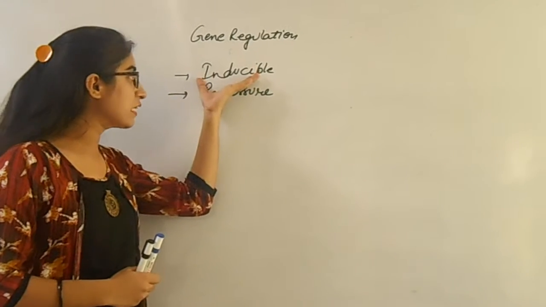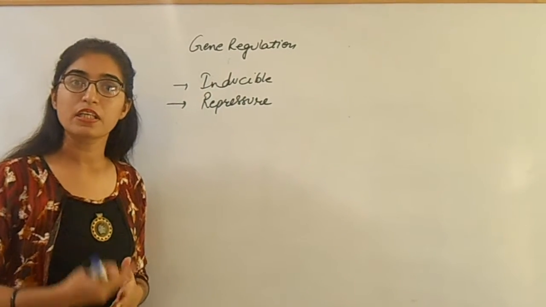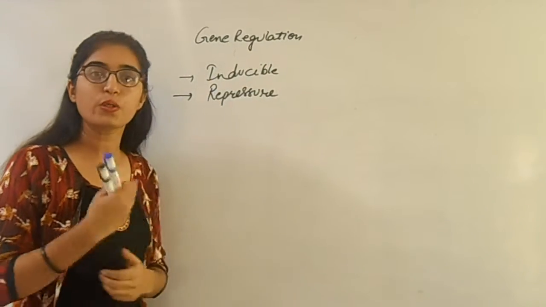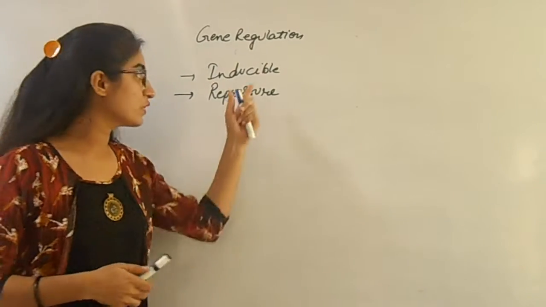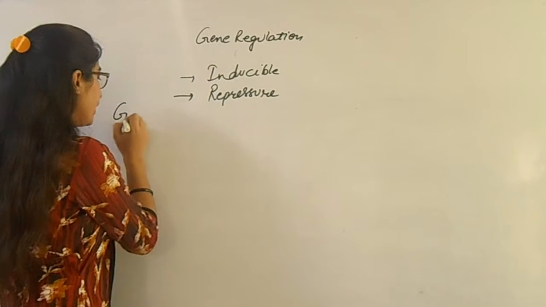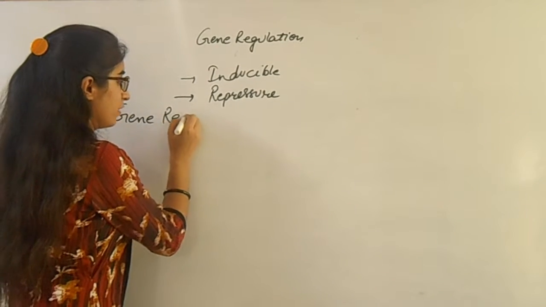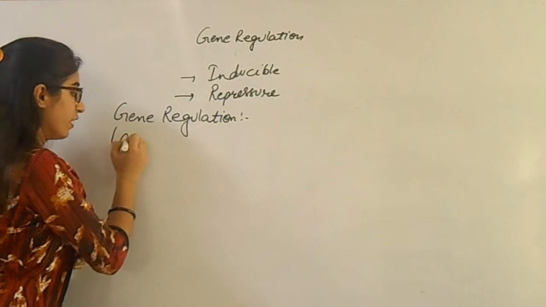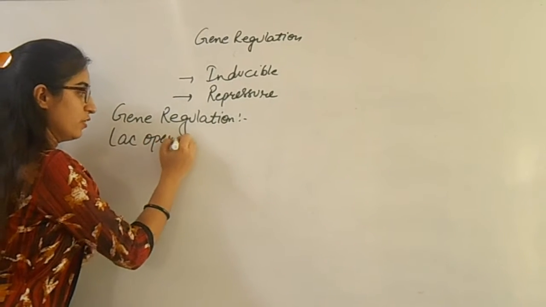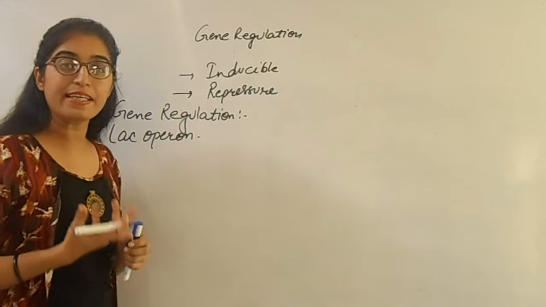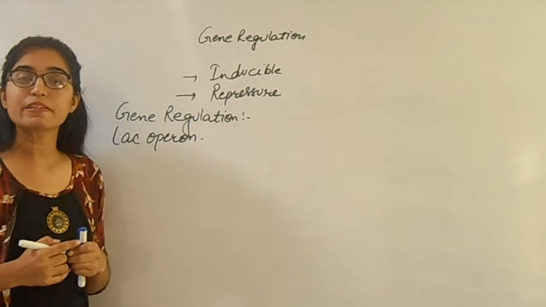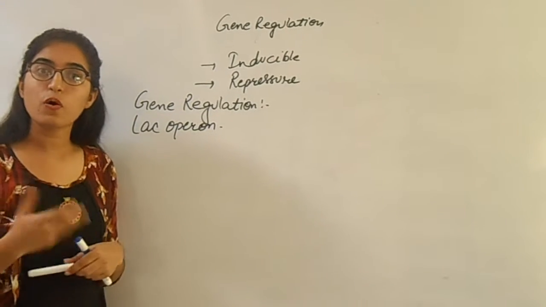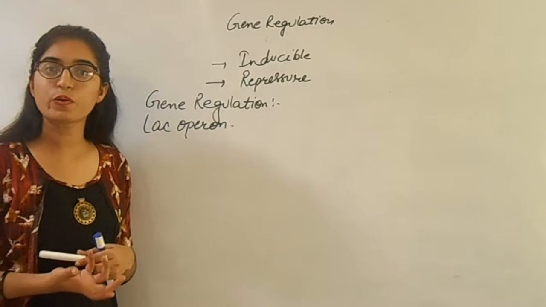So we are studying inducible. How is the inducible present and how does the inducible do the process? First of all, we are discussing gene regulation with the lac operon. So in the word, what do you mean by lac? Here lac represents lactose sugar. But operon, what do you mean by operon?